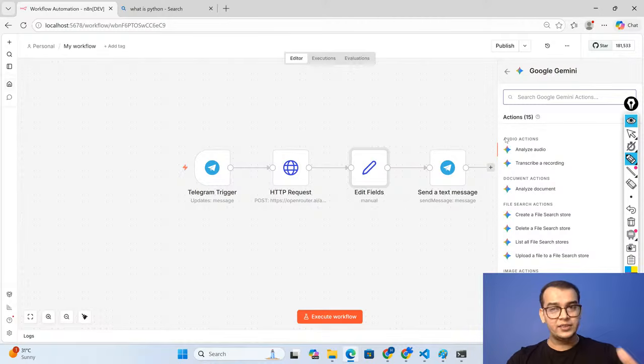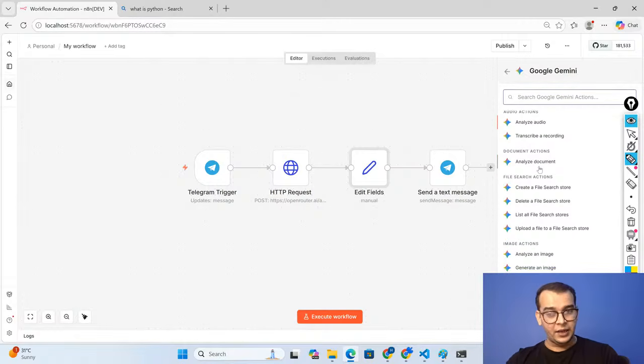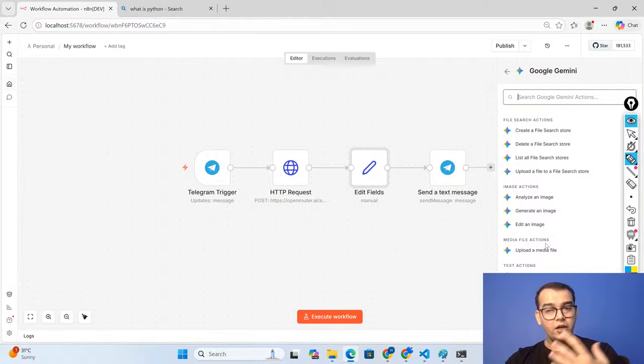Clear with this? Now, what do you want Google Gemini to do? I want to search for a particular file, analyze the audio, analyze the image, edit an image, right? Message a model. So I will be using the message a model only.